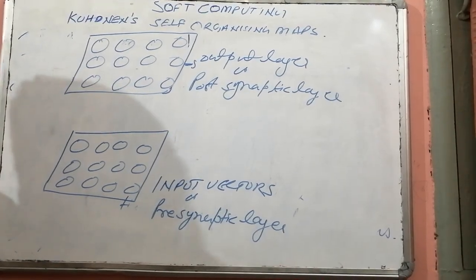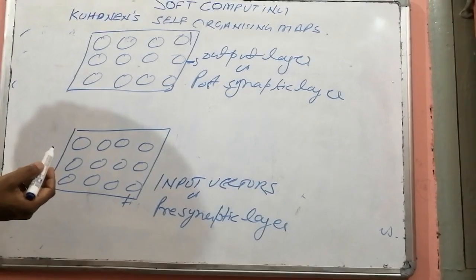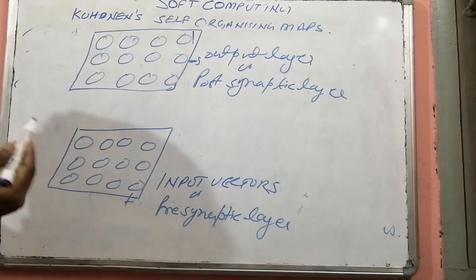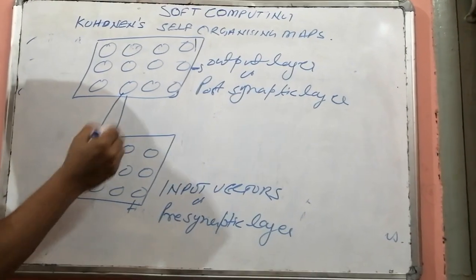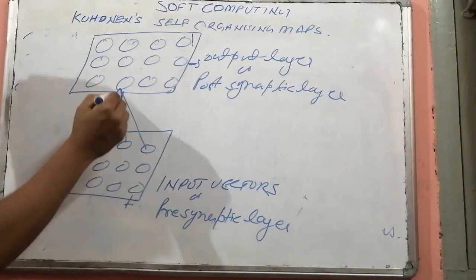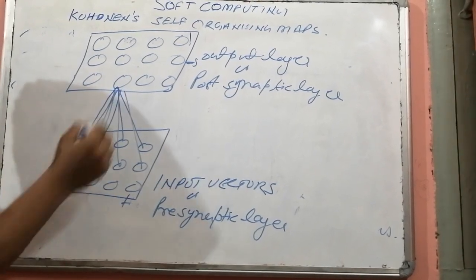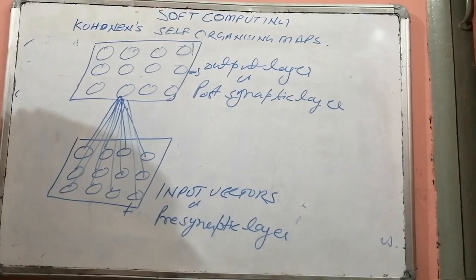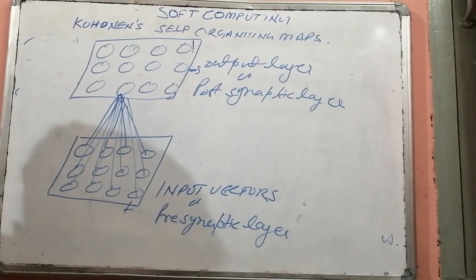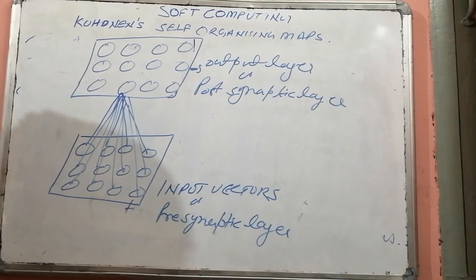Each neuron in the postsynaptic or the output layer is connected with each neuron in your input layer or presynaptic layer, like this. Means each neuron in the input layer is connected to every single neuron in the output layer.